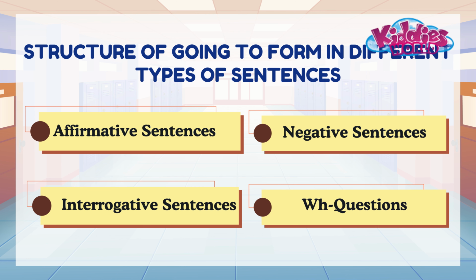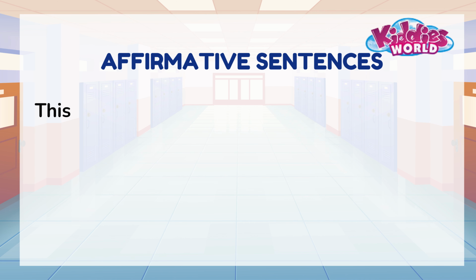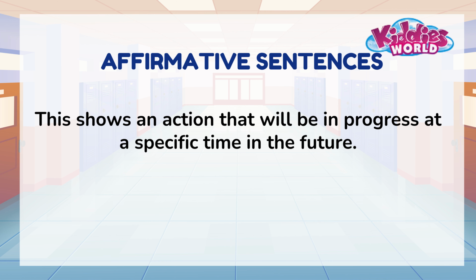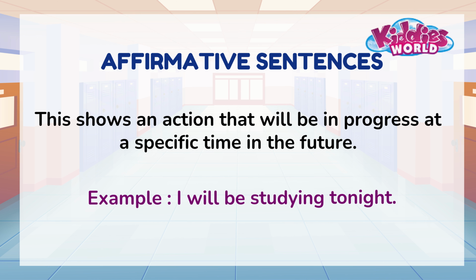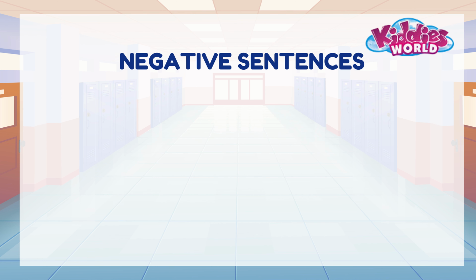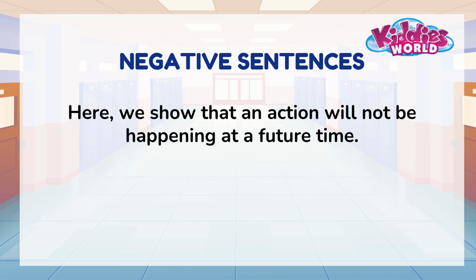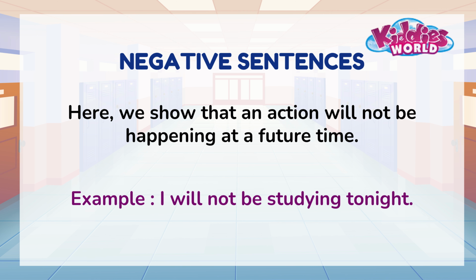Let's look at its structure in different types of sentences. Affirmative sentences. This shows an action that will be in progress at a specific time in the future. Example, I will be studying tonight. Negative sentences. Here we show that an action will not be happening at a future time. Example, I will not be sleeping tonight.